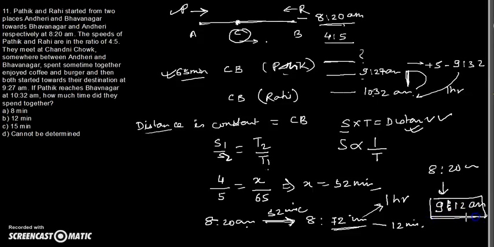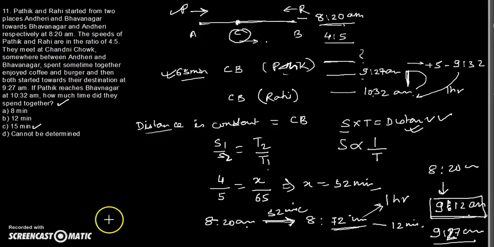Now from 9:12 am till 9:27 am they enjoy their break, and this is what is being asked in the question, how much time. What is the time gap between 9:12 and 9:27? The time gap is 27 minus 12, which is 15 minutes. So 15 minutes is the time that they spend together at Chandni Chowk, after which they start towards their respective destinations. Hope you understood the point.